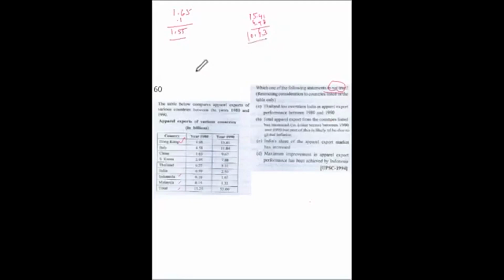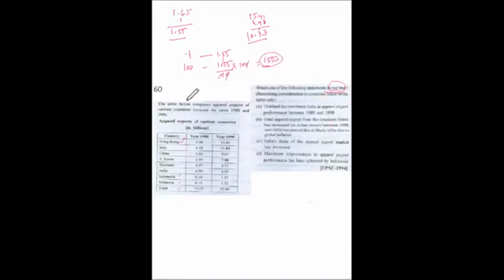So we see how much improvement has been done. In 100 it is 1.55 upon 0.1 into 100.